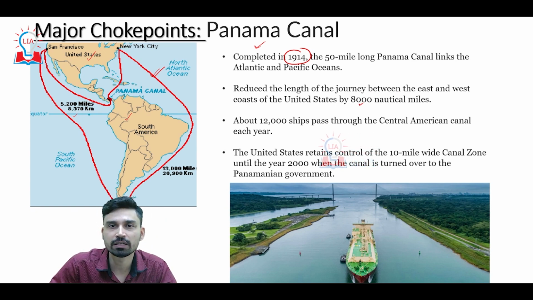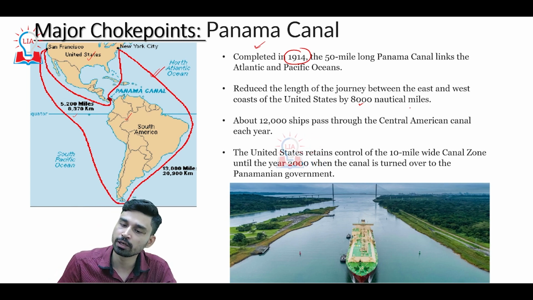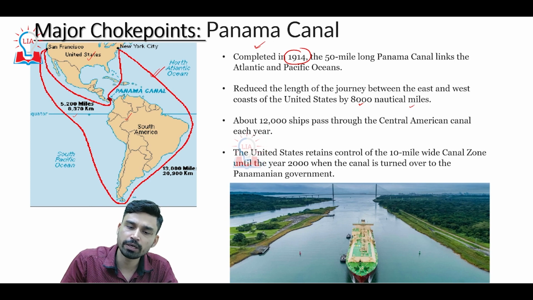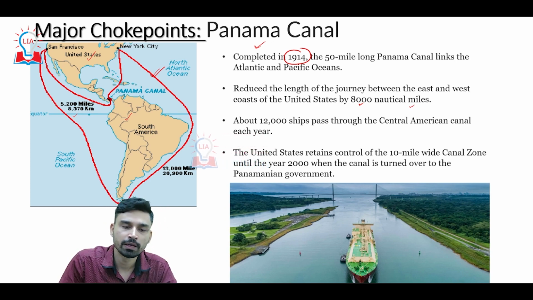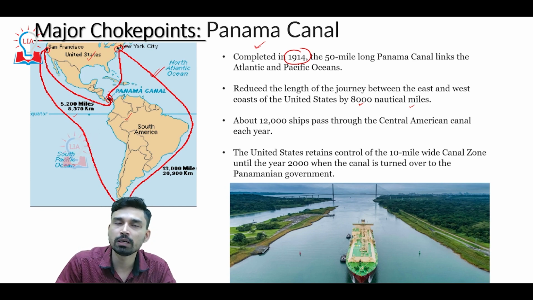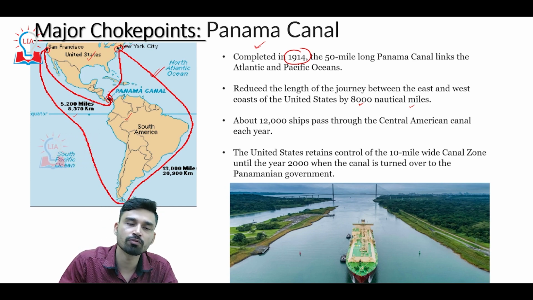8,000 nautical miles roughly come to be somewhere about 11,500 kilometers. We try to understand this in normal terms. So basically how it has helped us in shortening the distance, we can understand from this map very clearly. In the absence of the Panama Canal, when there was no canal route between the Atlantic and Pacific Ocean, suppose a ship has to move from New York City to San Francisco, that is from the eastern coast of the US to the western coast of the US.